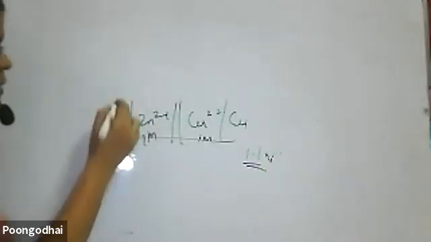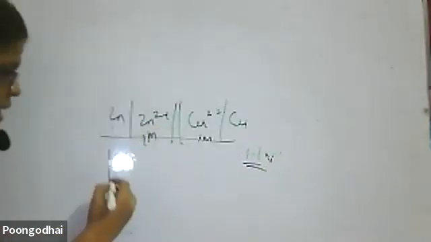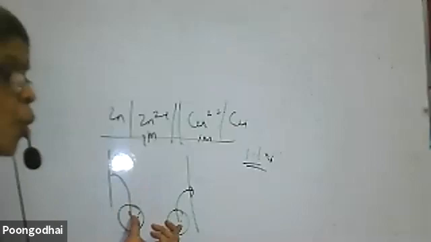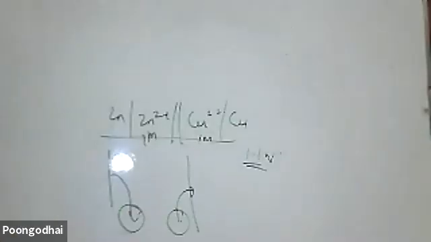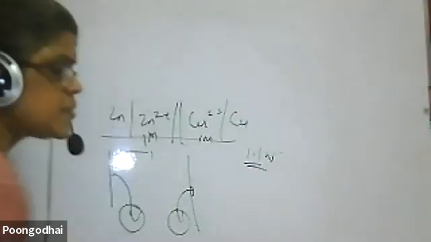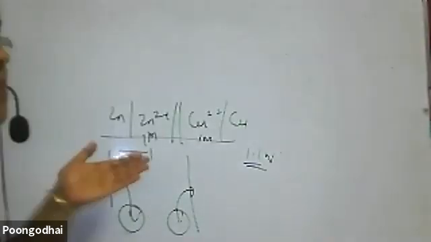Why? What will happen to both concentrations? Zinc leaving the electrode gets into the solution. Copper leaving the solution gets deposited on the electrode. Here the concentration of Zn2+ will increase, and the concentration of Cu2+ will decrease. At one point of time, both the concentrations become equal. Since there is no difference in concentration, the flow of current stops, voltage stops. In that case, we can say that the equilibrium state is reached.